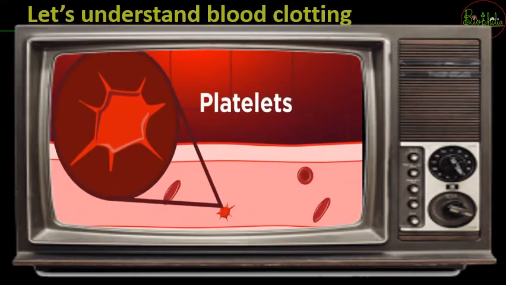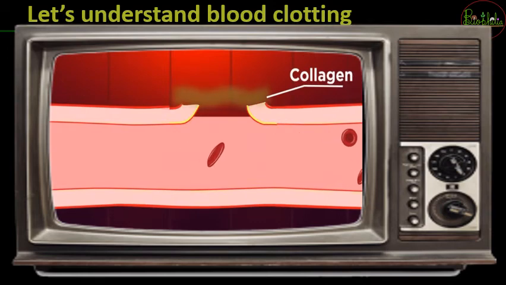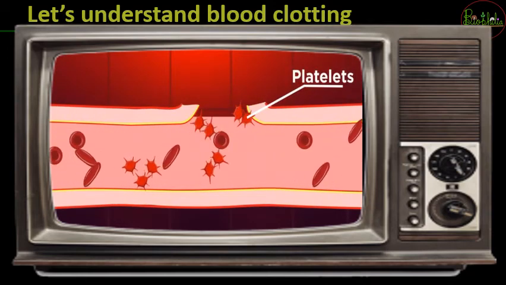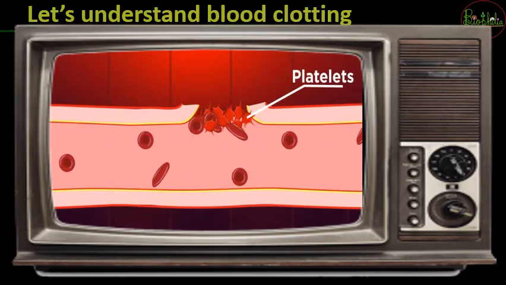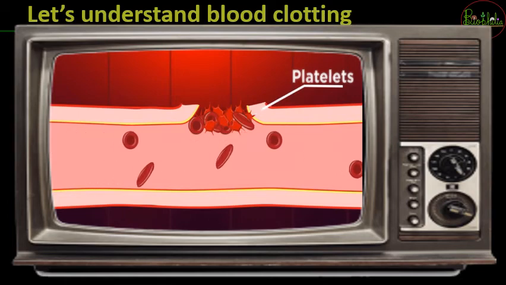Starting with platelets. These are tiny cell fragments that float around in our blood. When a blood vessel is damaged, collagen is exposed. This collagen exposure attracts platelets to the injured area. The platelets then stick together to form a plug. They've quickly built a barrier that stops us from losing too much blood.